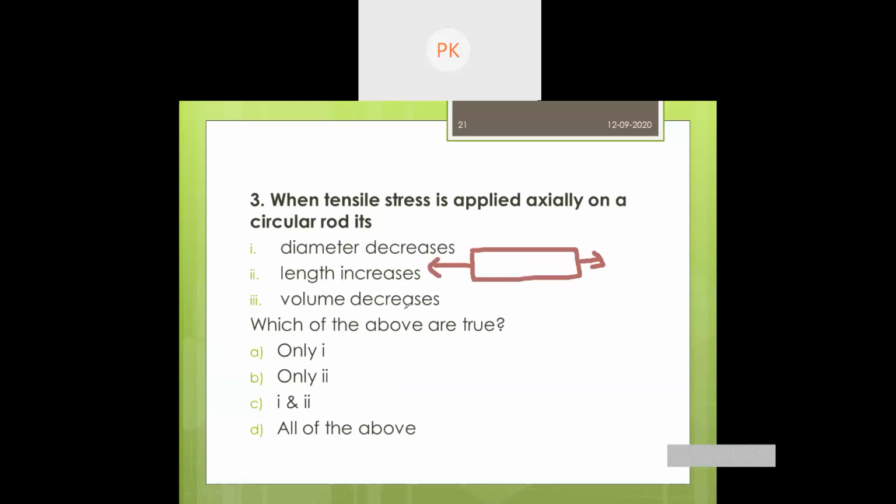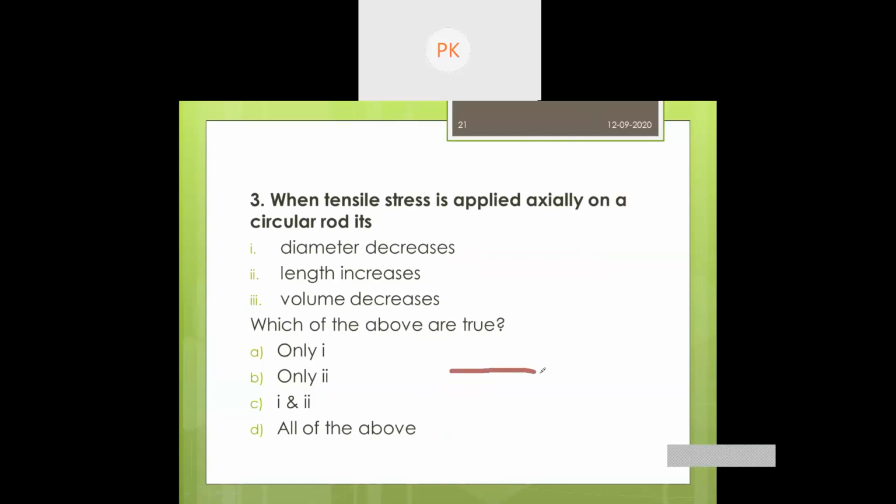Which of the above are true? Only one, only two, one and two both, diameter decreases and length increases, or all of the above, even volume also decreases. Which one do you think is the right answer? A, B, C, or D?